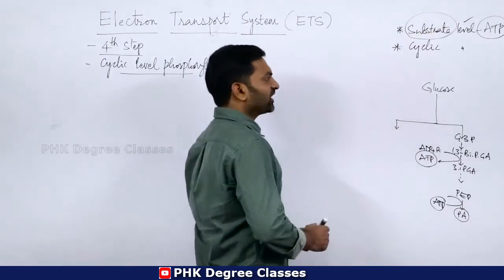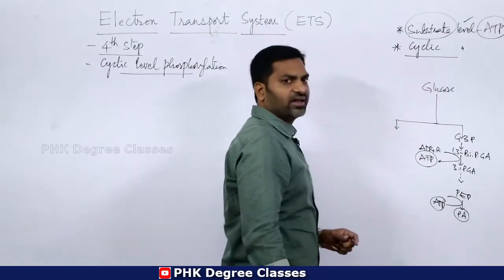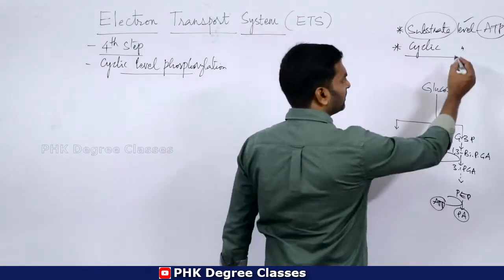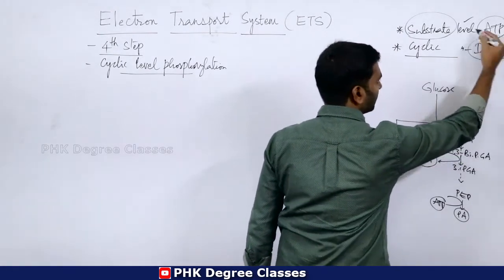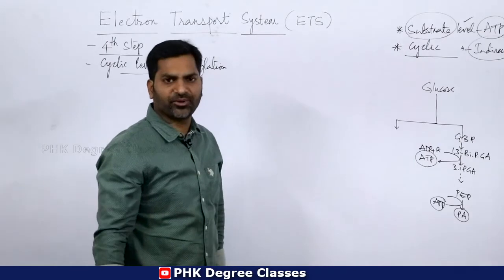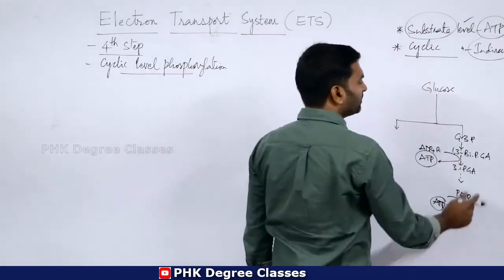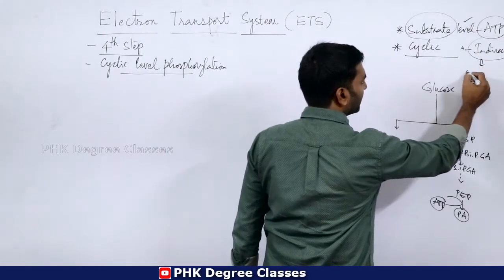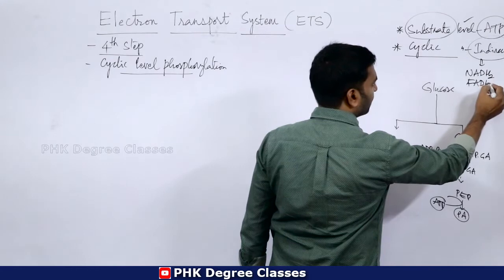Then come to the second one, oxidative phosphorylation. This is indirect formation of ATP. So indirect formation of ATP is called oxidative phosphorylation. In this case, NADH2 or FADH2s are formed.